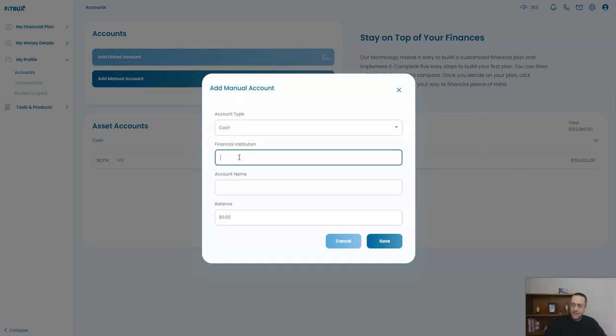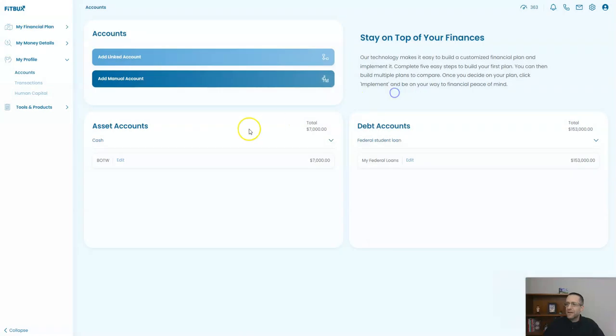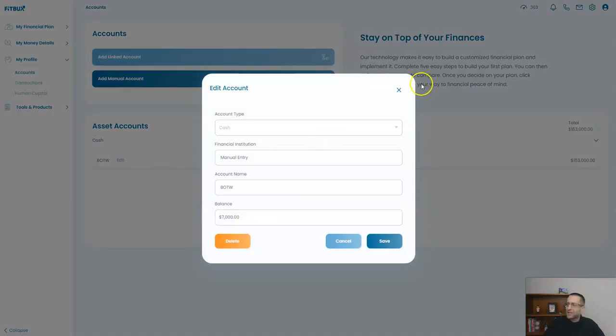You put in the name of the financial institution, maybe it's Wells Fargo, and you can name it if you want to. You can say my Wells Fargo savings account, my Wells Fargo checking account, whatever that may be. And then you can come in here and put the balance, and then click save. When you're done, it would show up right here. You can see on this demo account, I have one bank account and I have a student loan account. If I want to edit this, all I have to do is click edit and change the balance.